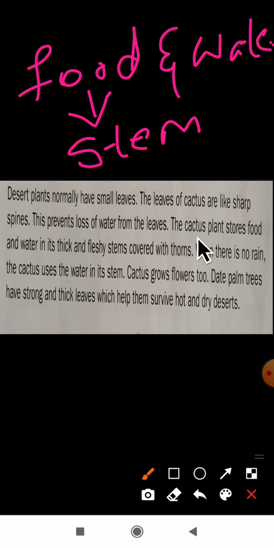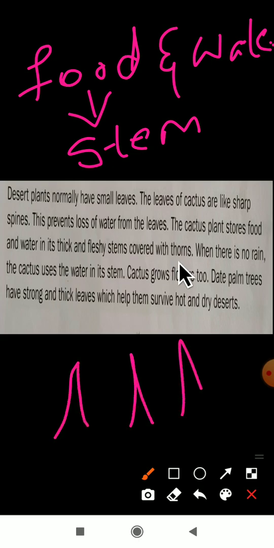See, the cactus plant stores food and water in its thick and fleshy stem. How is the stem? It is thick and also fleshy. Okay, covered with the thorns here. Thorns are nothing but the sharp ends, and for that we call them thorns. ಮುಳ್ಳಿನ ಥರ ಇರುತ್ತೆ, ಅದಕ್ಕೆ ಏನಂತೀವಿ ನಾವು ಥಾರ್ನ್ಸ್ ಅಂತ ಕರಿತೀವಿ.